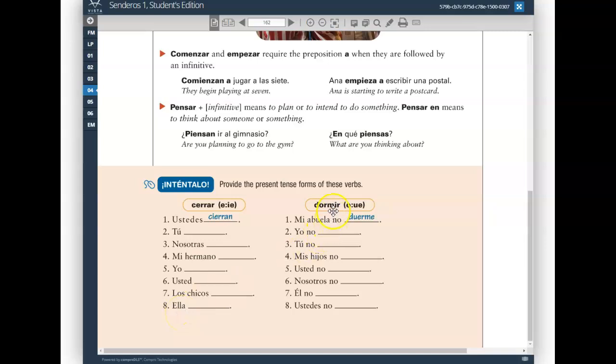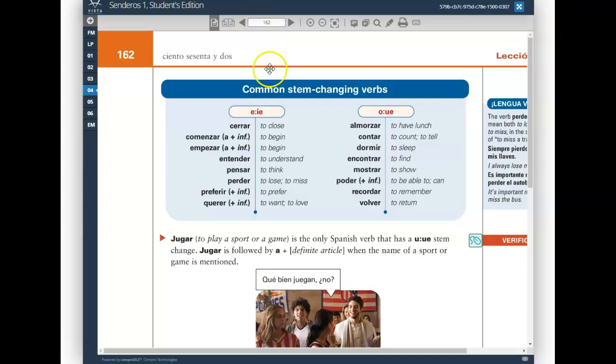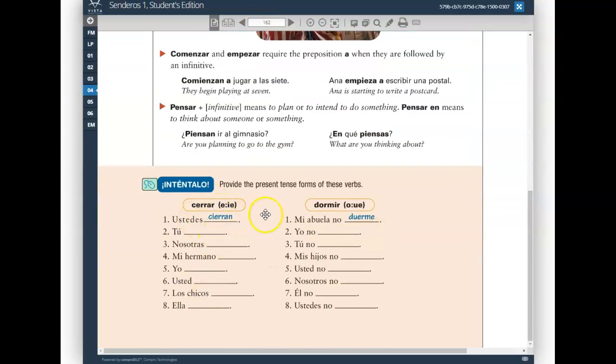For the verb dormir, yo no duermo, tú no duermes. Remember, this is an IR verb, so you don't want to use the same endings as an AR verb. If you put duermas, that conjugation exists in Spanish, but that's subjunctive. You won't cover that until level 3. Instead of duerma, should be duermes, right? Because we're using ER and IR endings, such as those on page 126. Very common mistake to kind of overextend or mix up the endings.